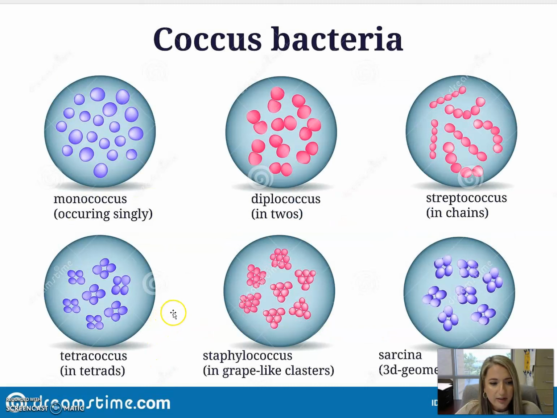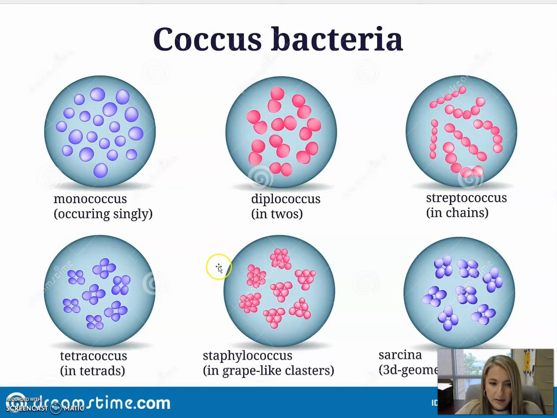So now that we know the various shapes of bacteria, we're going to focus on arrangements. With arrangements, we'll primarily focus on coccus and bacillus shapes. Most of the Vibrios and the Spirillum and the spirochetes typically exist as single cells, so they don't often form various arrangements. But the coccus bacteria, which are the circular bacteria, and the bacillus bacteria, which are the rod-shaped bacteria, are prone to having a variety of arrangements.